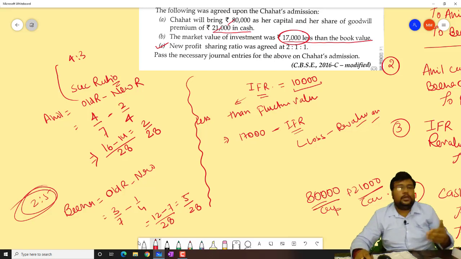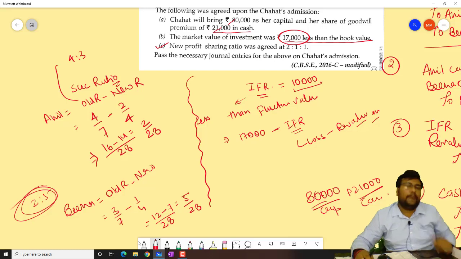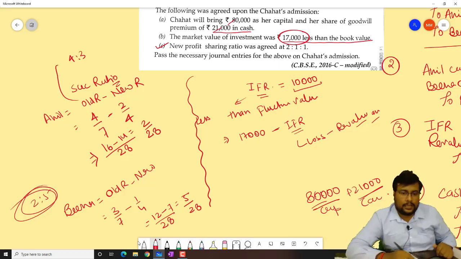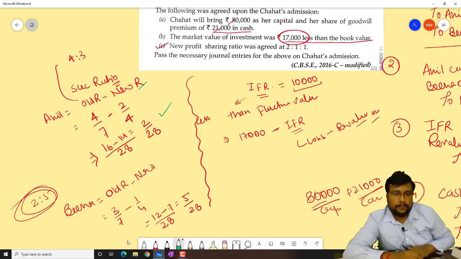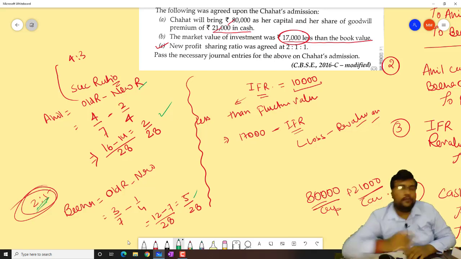So whenever in the question the new ratio and old ratio are both given, then we have to find out the sacrificing ratio. Again, I am telling you how we find it. Old ratio minus new ratio. Old ratio is 4 by 7 minus 2 by 4. 7 fours are 28, 4 fours are 16, and 7 twos are 14, so 2 by 28. And Bina, old ratio minus new ratio: 3 by 7 minus 1 by 4. 7 fours are 28, 4 threes are 12, 7 ones are 7. 12 minus 7, 5 by 28. So now the ratio is 2:5.